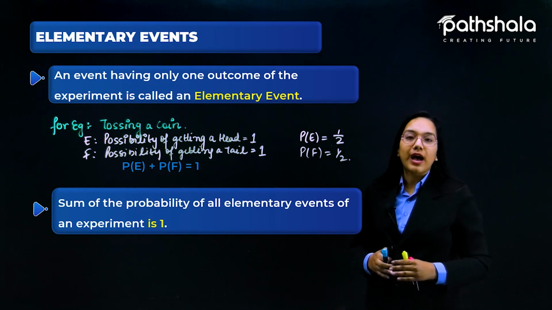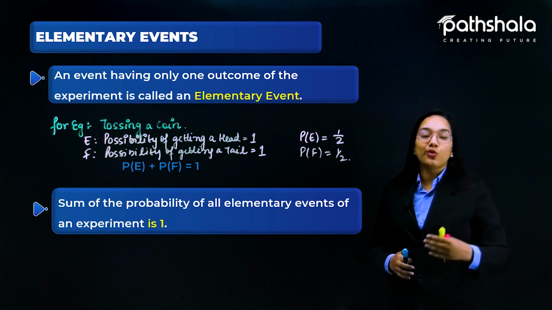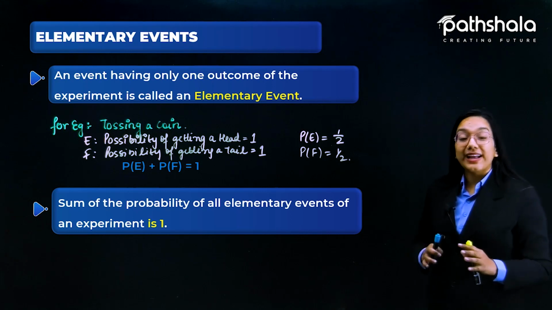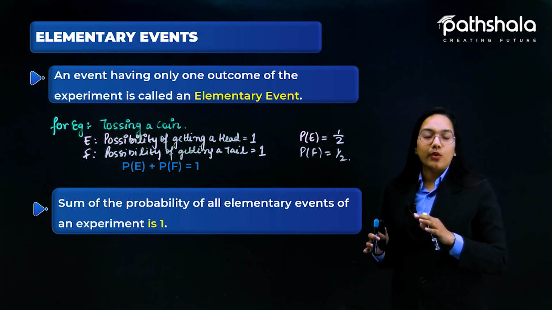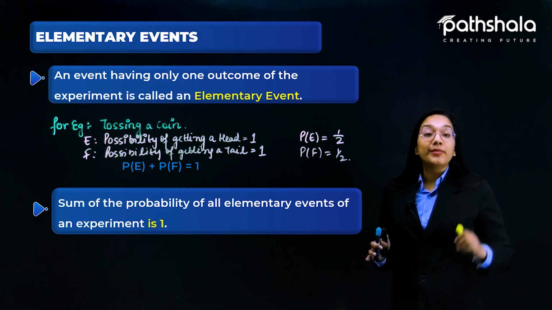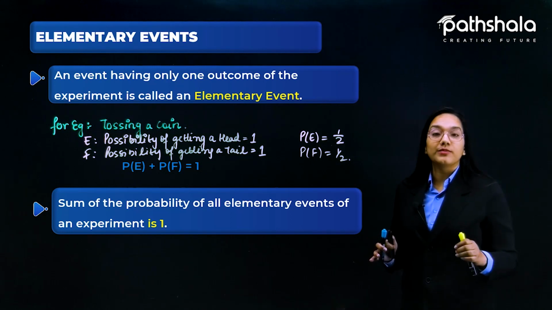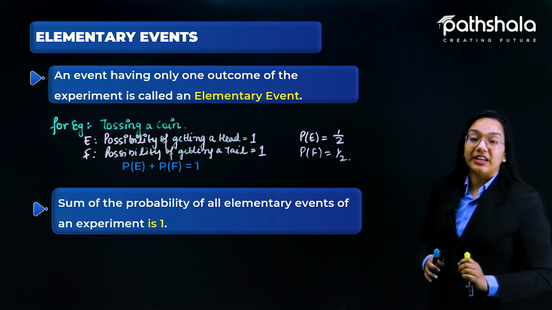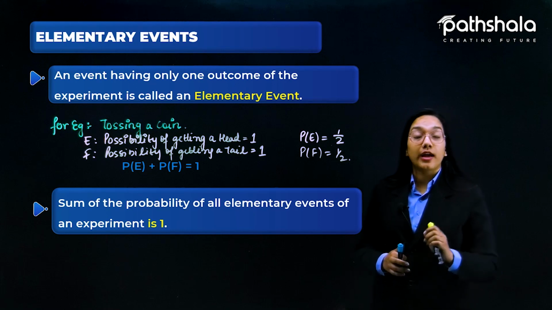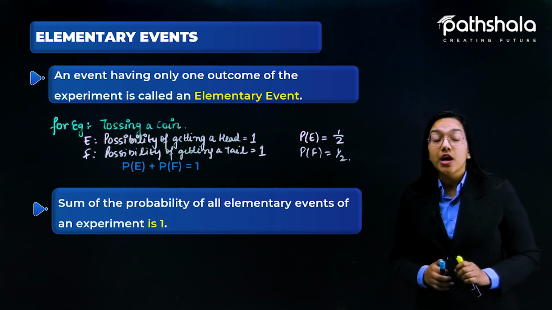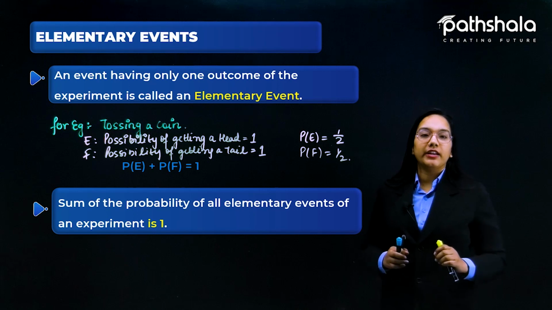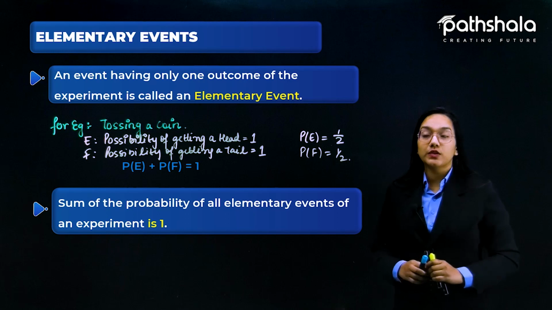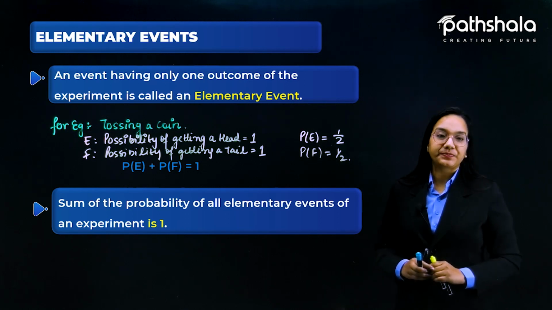And we also know that the events there have only one outcome, and that's why the events in that question are also elementary events, because the outcome is only one in each and every event. So always remember, an event having only one outcome is called an elementary event, and the sum of the probabilities of all the elementary events related to a particular experiment is 1. So this is all about the elementary events.